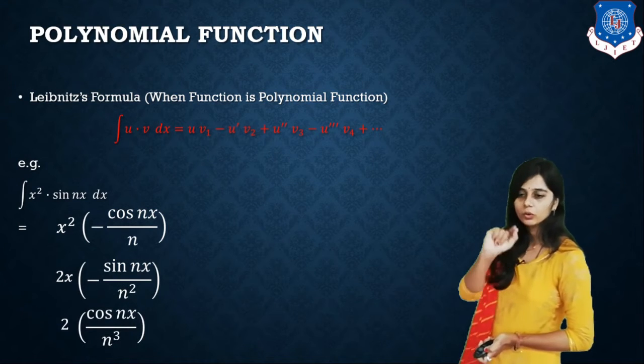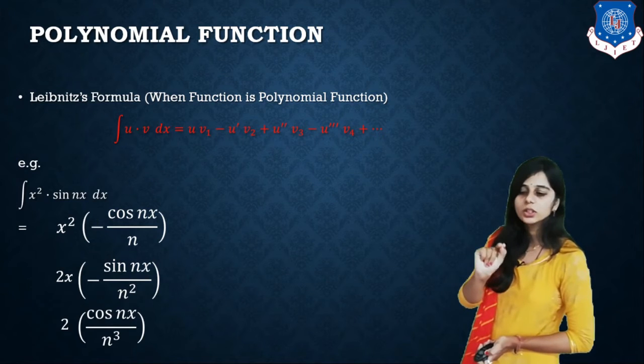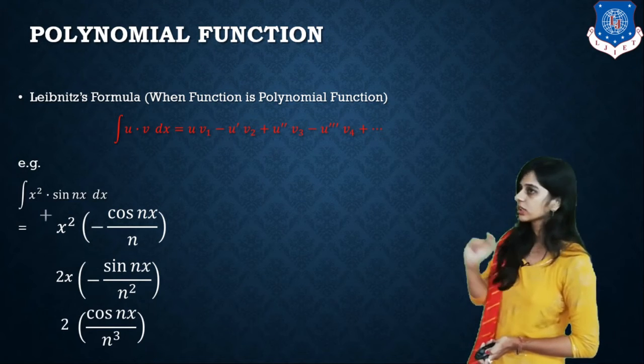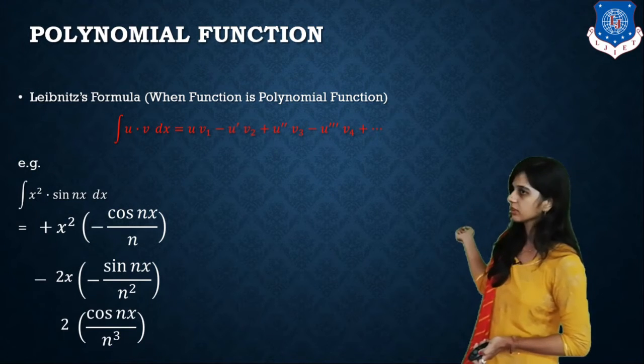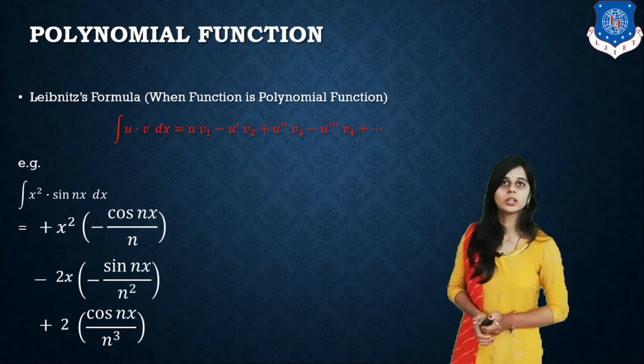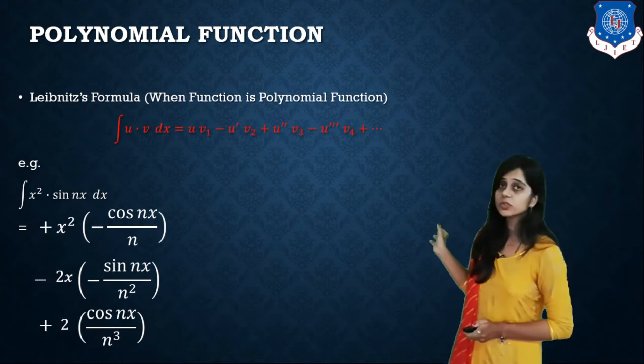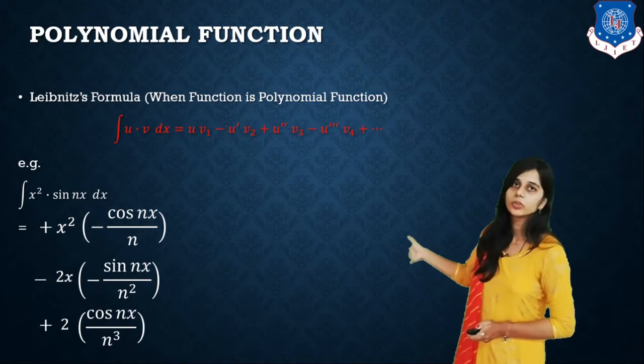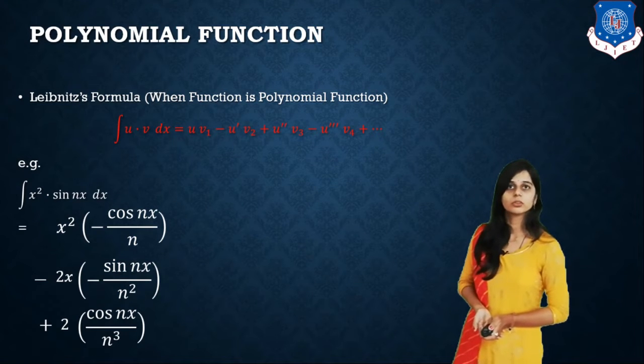Okay, now the Leibniz rule uses alternating signs. So the first sign is plus, second is minus, third is plus. So this is the complete integration. Okay, so this is how to apply the Leibniz formula. This is the example of Leibniz formula integration.